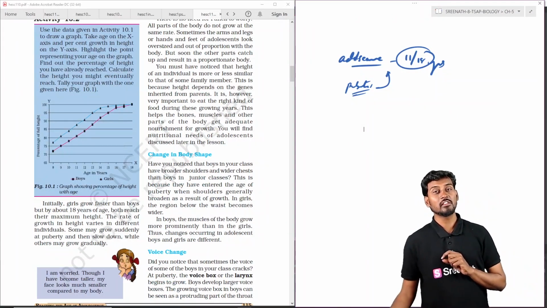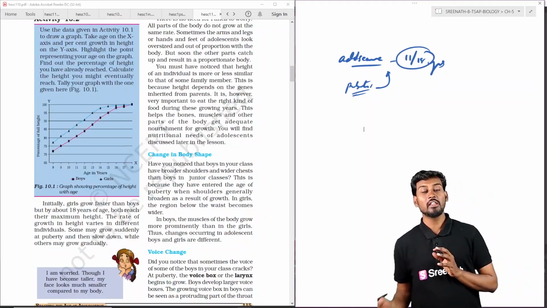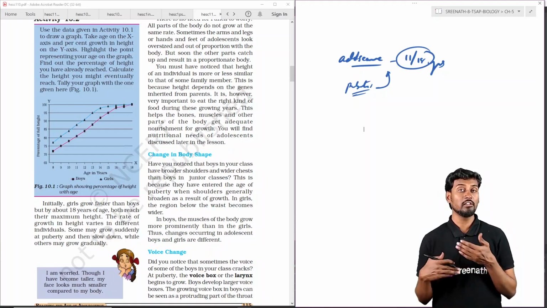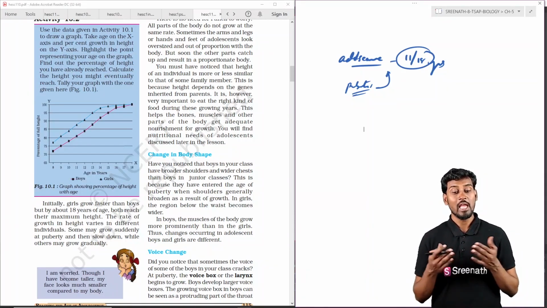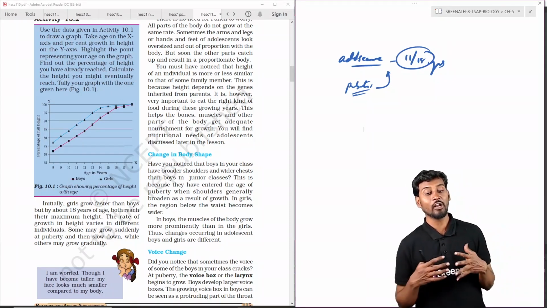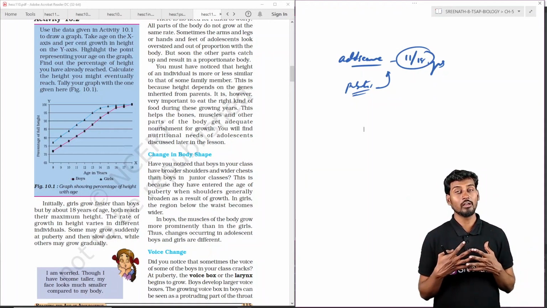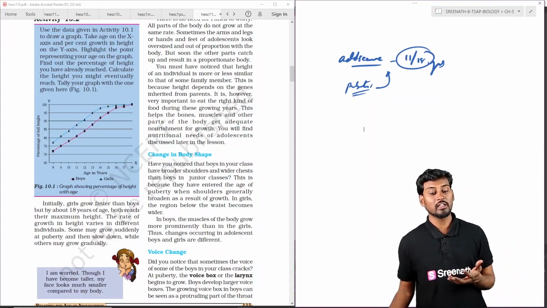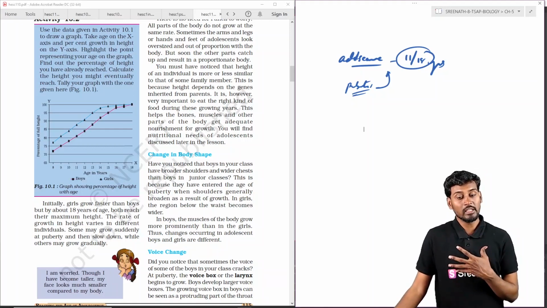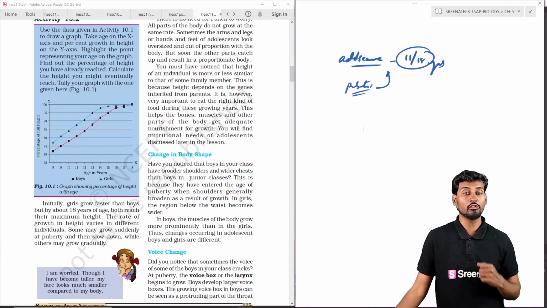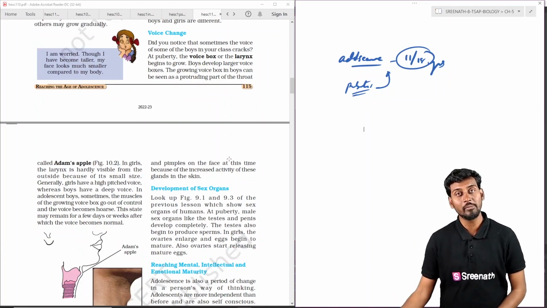Coming to the changes in body shape, there are a number of changes we can notice in the body shape. In males, we can see an increase in the shoulder and in height, and the overall length of the individual can increase. In females, we can see an increase in the waist size of the individual. So these are the changes which take place within the body, and generally they happen in both males and females.